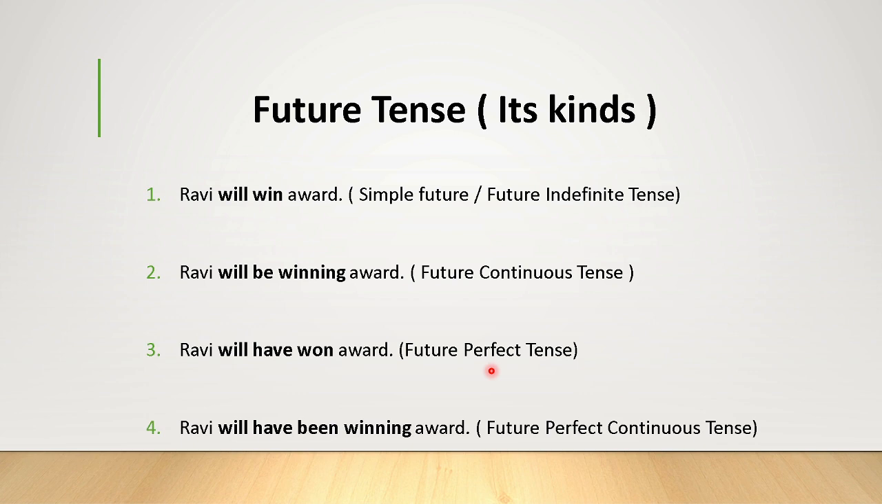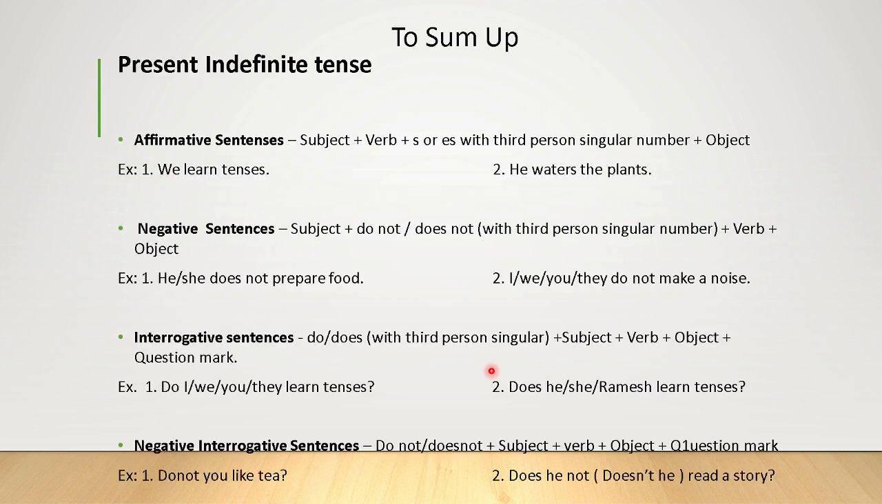For example, present indefinite tense. First, I will give you an affirmative sentence. Look here. Example: we learn tenses. We is the subject, learn is the verb, tenses is the object.